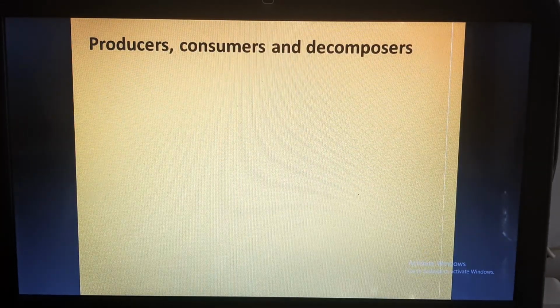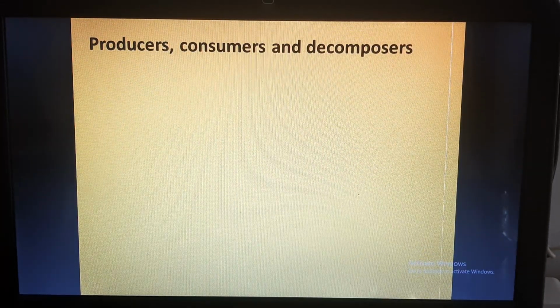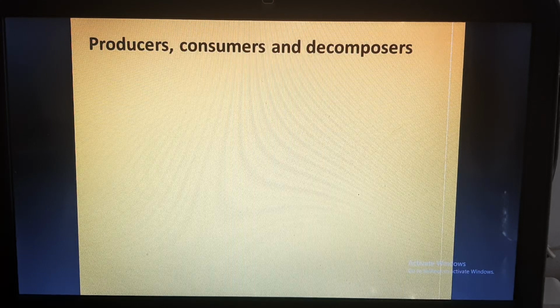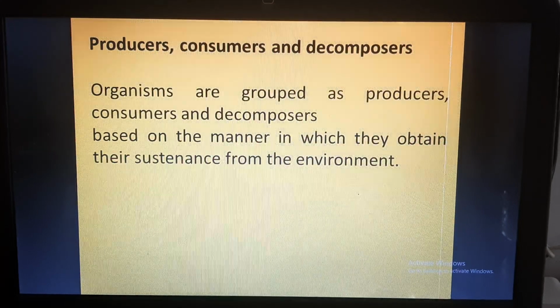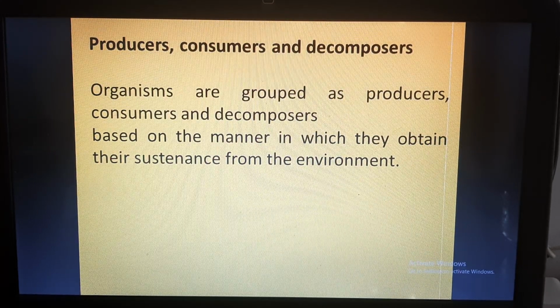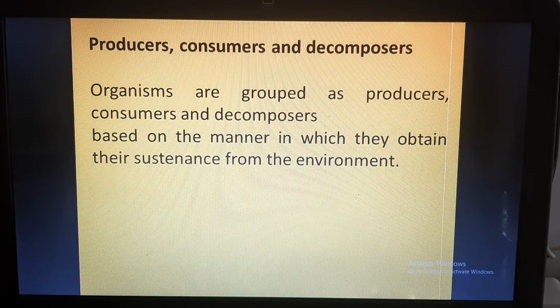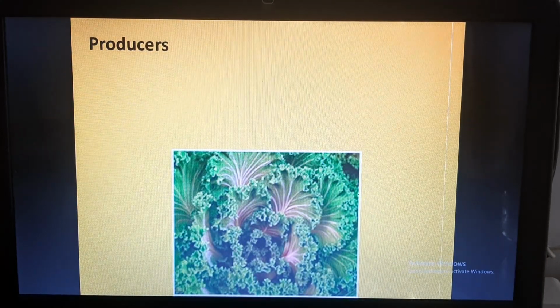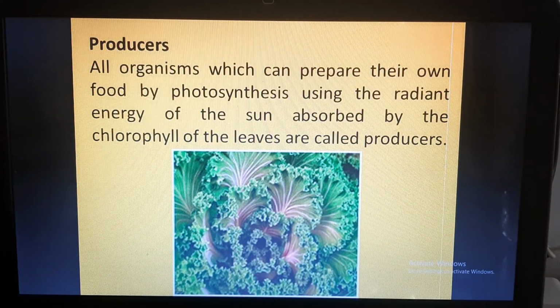So in a forest, the kinds of living organisms can be divided into producers, consumers and decomposers. The organisms are grouped as producers, consumers and decomposers based on the manner in which they obtain their sustenance or food from the environment. So first of all, we will discuss the producers.